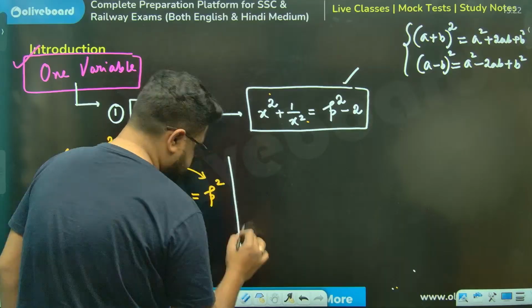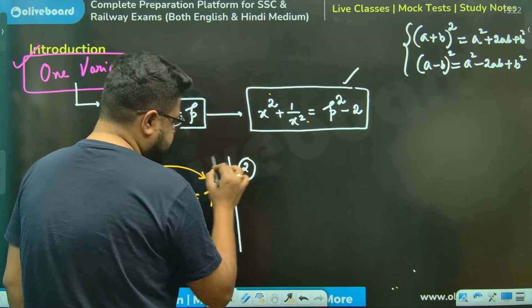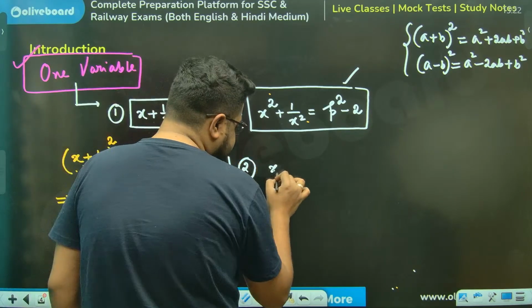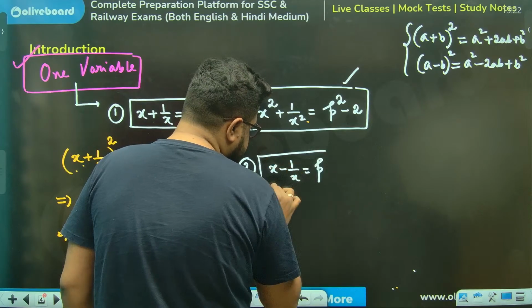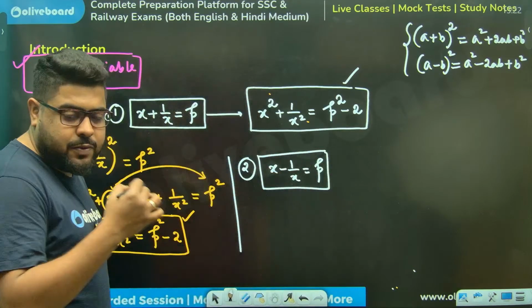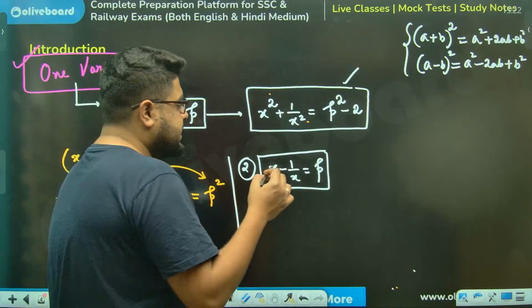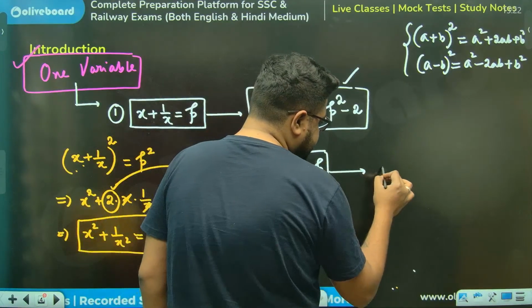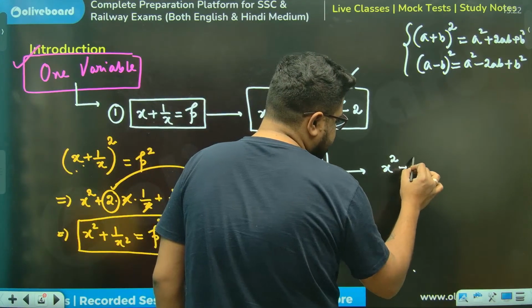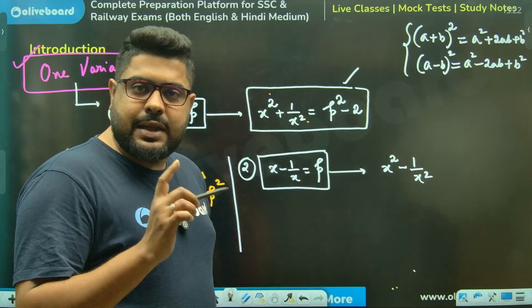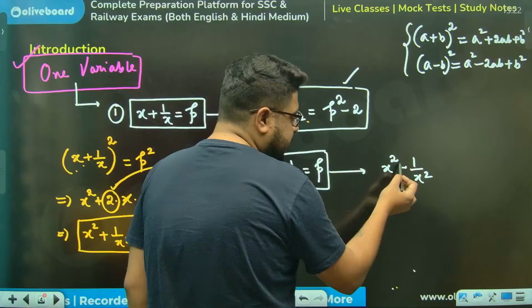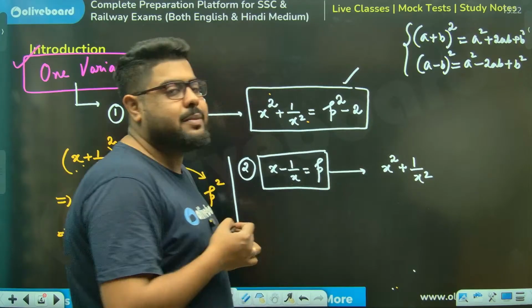So, what if x minus 1 by x is given as p? Now you see the confusion. Many people have this misconception that then I'll get x square minus 1 by x square. The answer to that is no. I will always get x square plus 1 by x square.